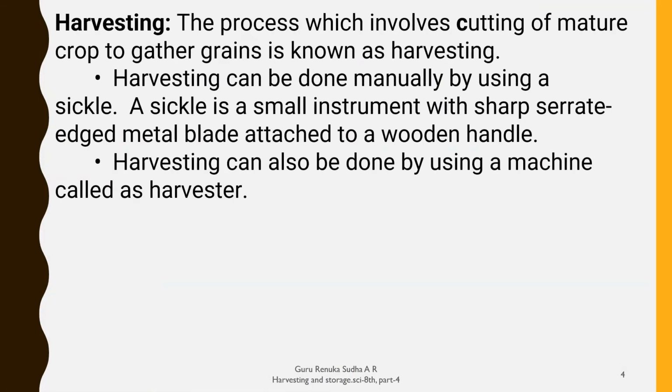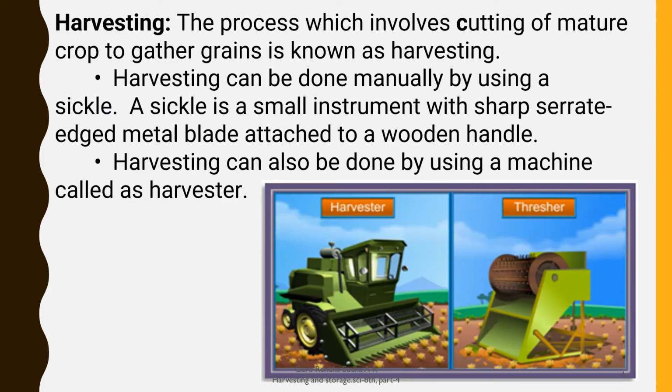What do you mean by harvesting? The process which involves cutting of mature crops to gather grains is known as harvesting. Harvesting can be done manually by using a sickle, an iron tool which helps us to cut the plants. That is called a sickle.